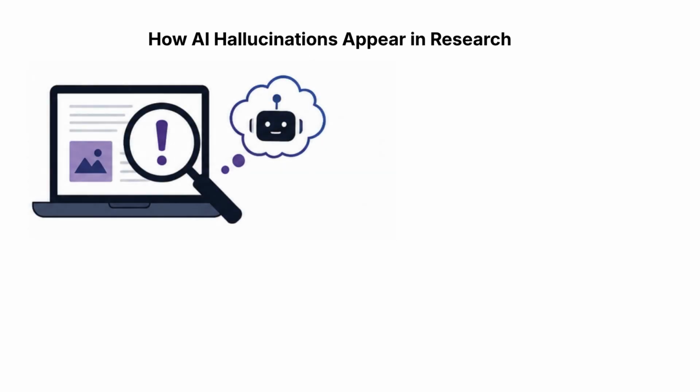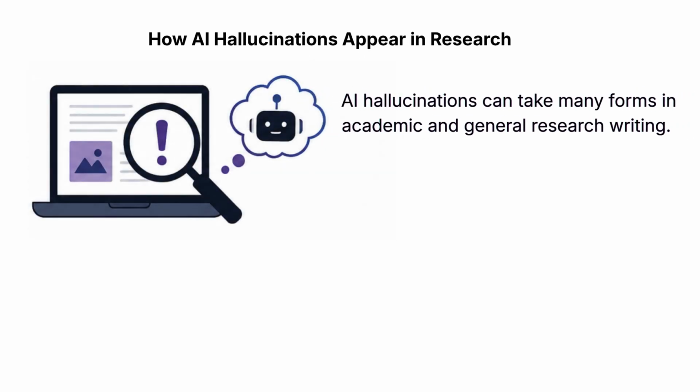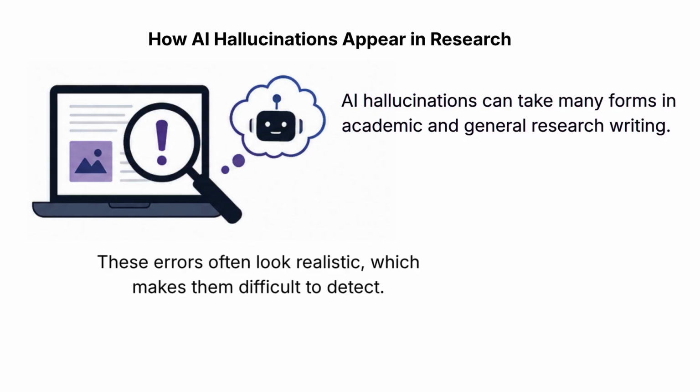How AI hallucinations appear in research. AI hallucinations can take many forms in academic and general research writing. These errors often look realistic, which makes them difficult to detect.